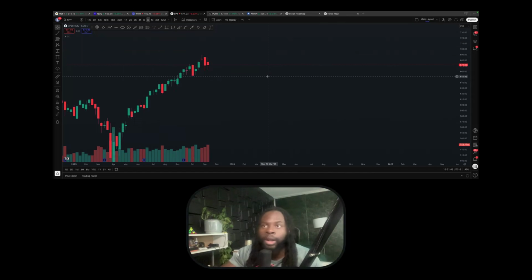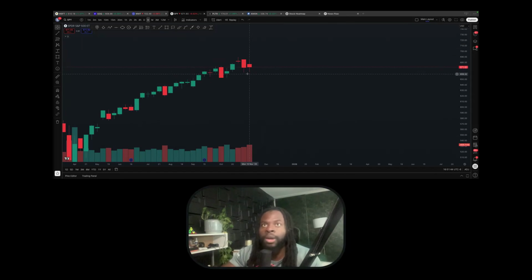Now let's talk about the price action last week. It's a red candle, but altogether we had positive price action, up 0.14. You can look at it right here. Even though we have a red candle, the performance for the week ended up positive.